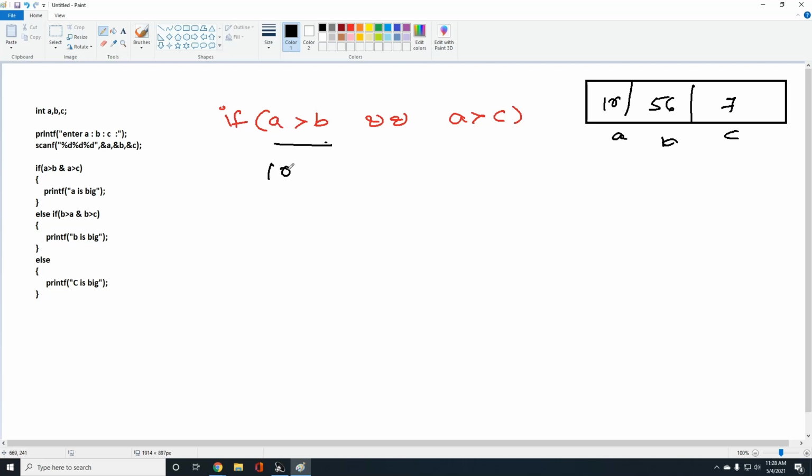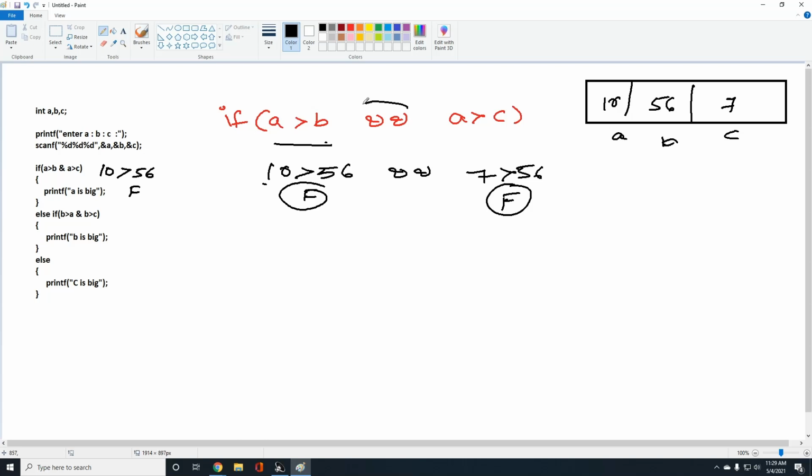Here 10 greater than 56, condition false. 77 greater than 56, condition true. Here 10 greater than 56, condition false.